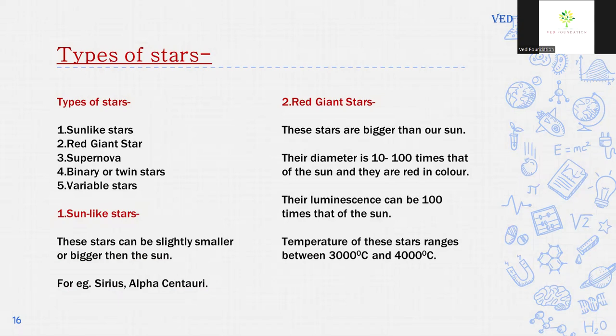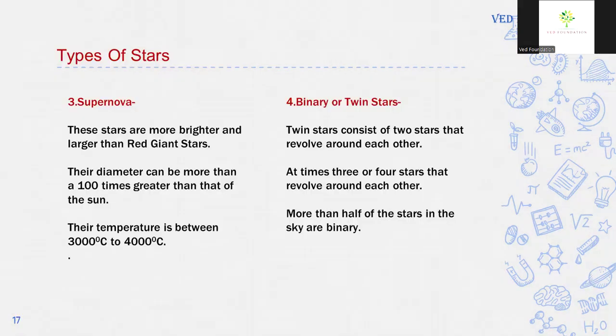Next, red giant stars. These stars are bigger than our sun. Their diameter is 10 to 100 times that of the sun and they are red in color. Their luminescence can be 100 times that of the sun. The temperature of these stars ranges between 3000 degrees Celsius to 4000 degrees Celsius.